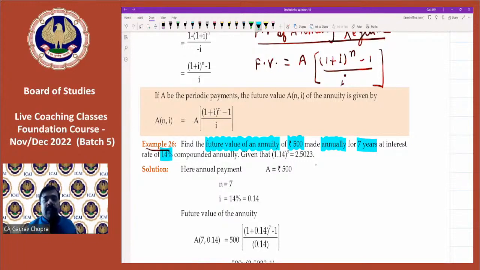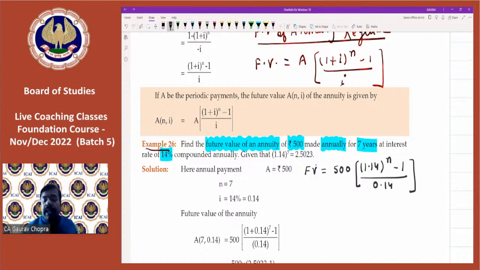Then just find out the future value. So let us substitute the values. Future value is equal to, in place of A, we put annuity, that is 500, then bracket 1 plus I, 14%, so 1.14 to the power of n minus 1 and then divided by 0.14.